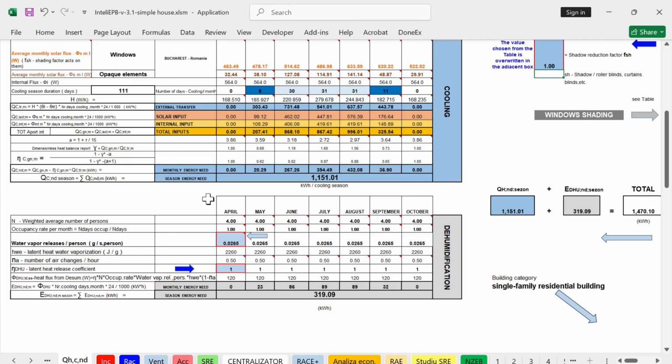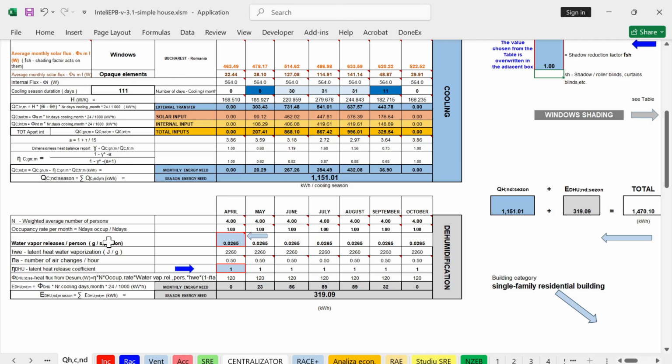The house we look at for those calculations is a medium house with medium insulation, situated in Bucharest, Romania. We have a weighted average number of persons of 4, let's say one person per 25 square meters. We have an occupancy rate per month of 1, so the house is occupied all the time.